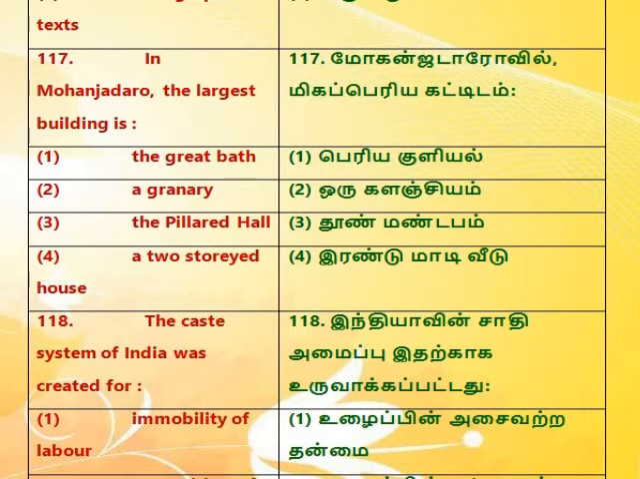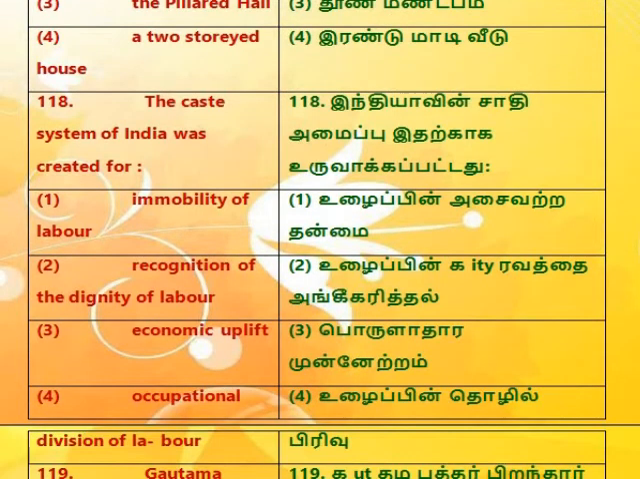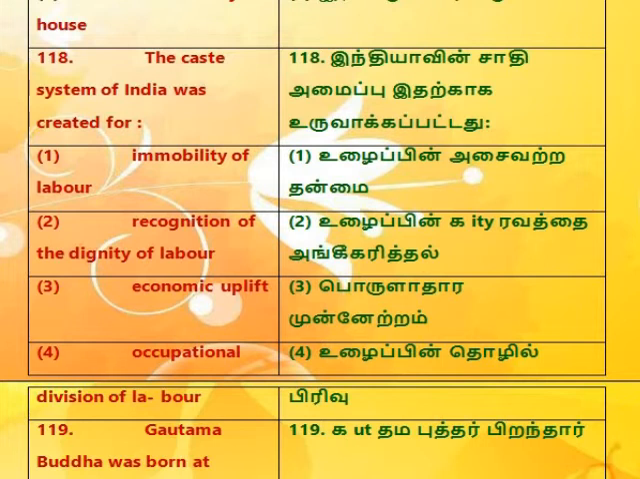The Great Bath. 2. A granary. 3. The Pillared Hall. 4. A two-storied house. 118. The caste system of India was created for 1. Immobility of labor. 2. Recognition of the dignity of labor. 3. Economic uplift. 4. Occupational division of labor.